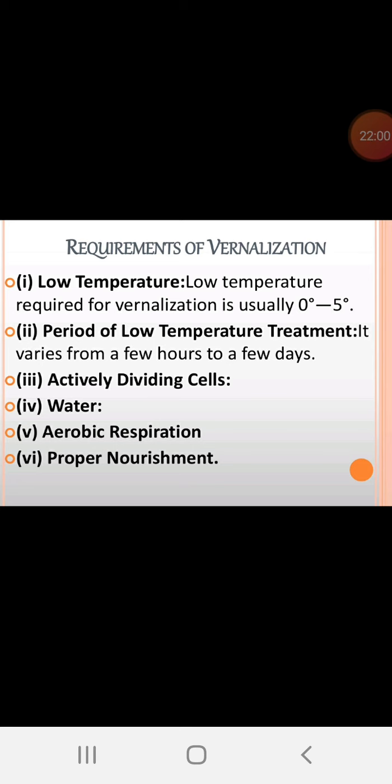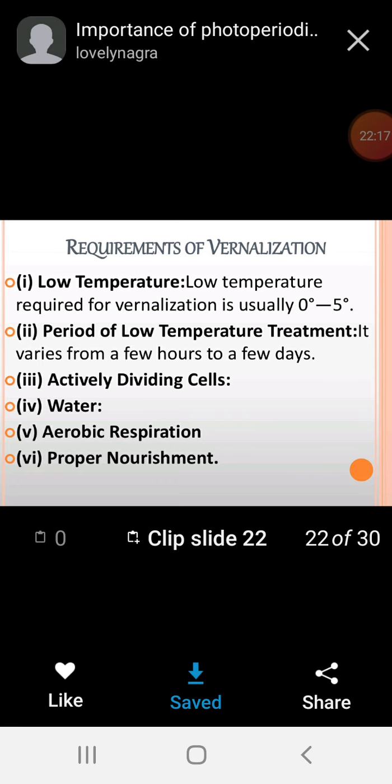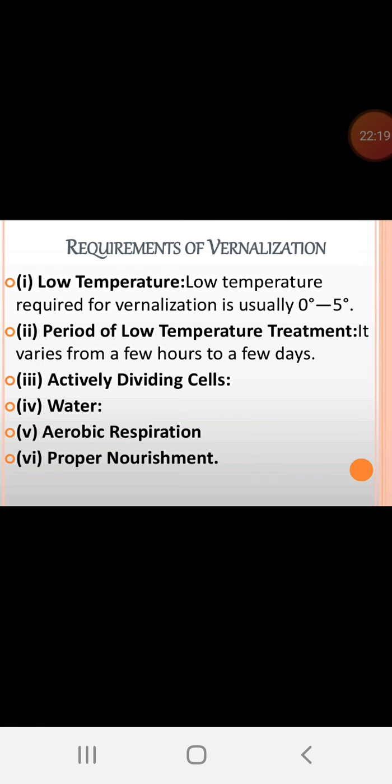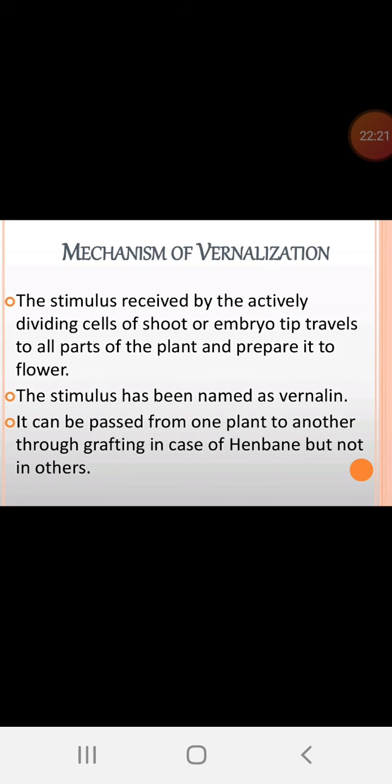Apart from that treatment, aerobic respiration, proper nourishment and water are also required. If all the physiological conditions are good, then only the vernalization effect is more. If it is not properly watered, then the vernalization effect may be less.